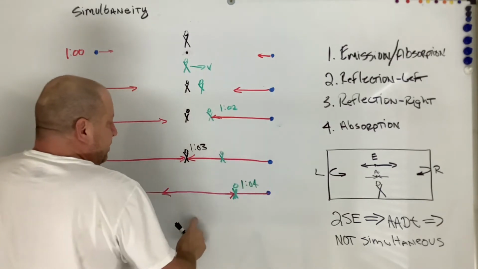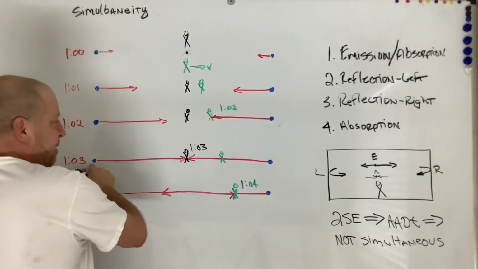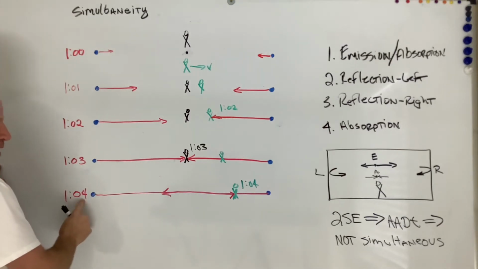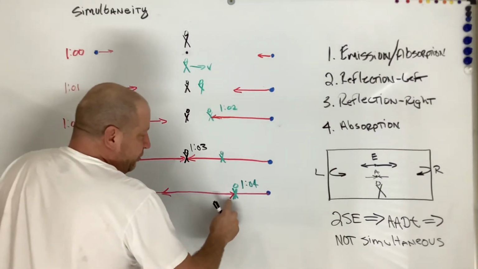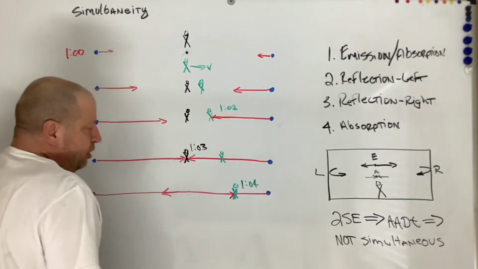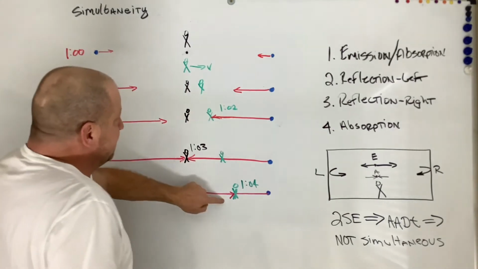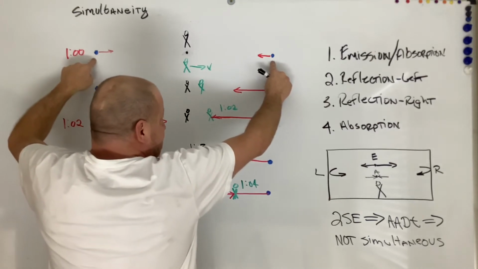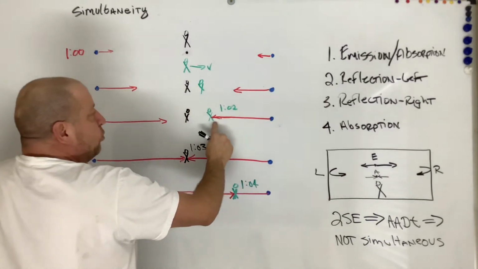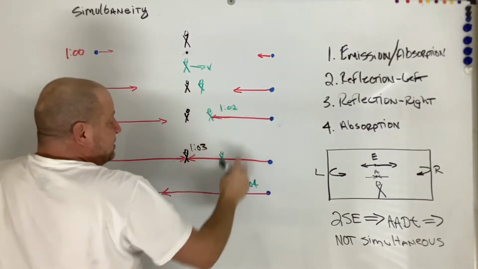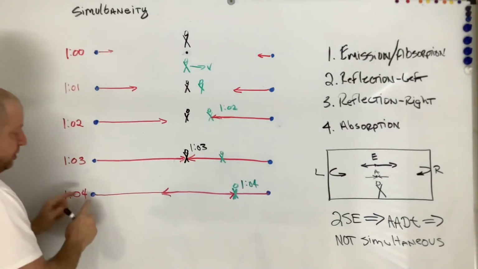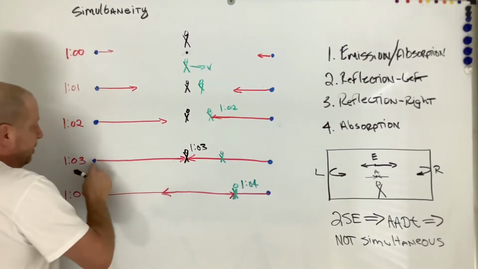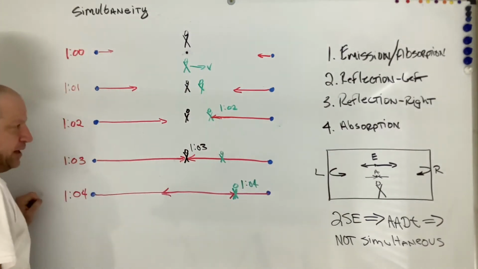He's still moving along this way. He still doesn't know what has happened over here. Then some time goes by, 1 o'clock, 4 minutes, the light finally arrives to him. So he concludes that these two events did not happen simultaneously, because this information got here at 1 o'clock, 2 minutes, and then this information got here at 1 o'clock, 4 minutes. For him, it did. They happened simultaneously.